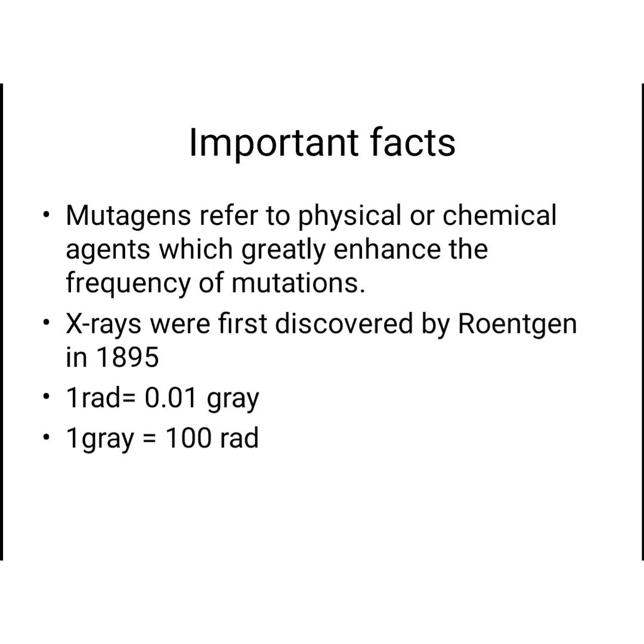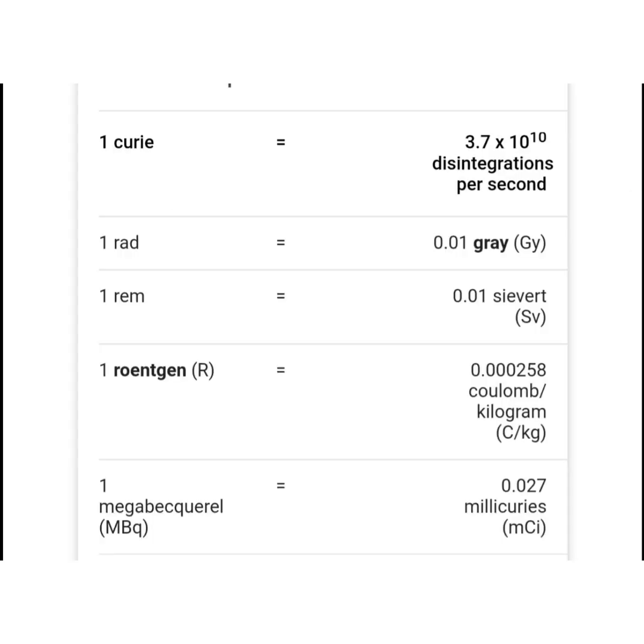Some important facts I left are mutagens, which I already said. Here you can note the definition. They are referred to as physical or chemical agents which greatly enhance the frequency of mutations. Here X-rays were first discovered by Röntgen in 1895. So the unit of X-ray is Röntgen. It is a very important question, and you can note the units also, because sometimes they will ask one or two questions from units. So please read it and take a note on this tabular column also. Also take a screenshot, because last year one question came from this in the JRF Plant Science question.